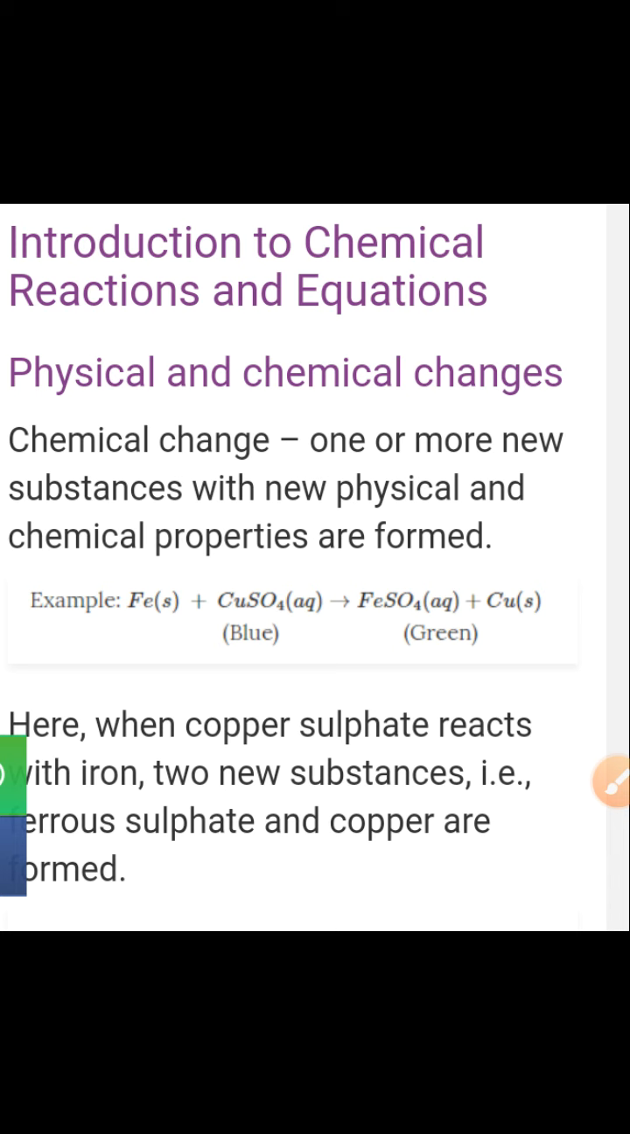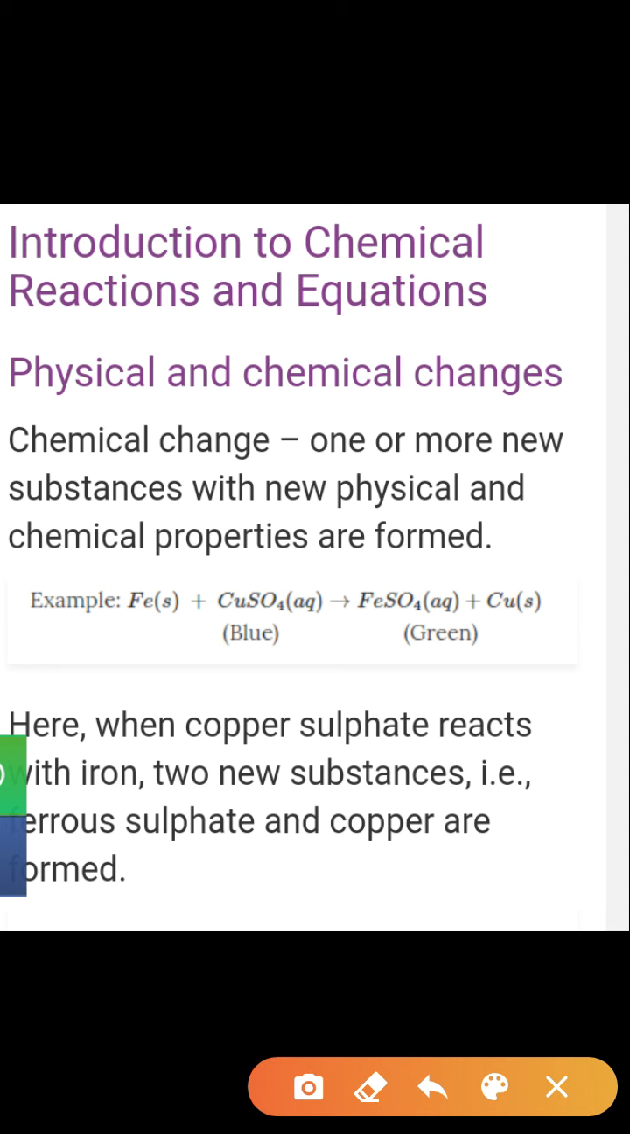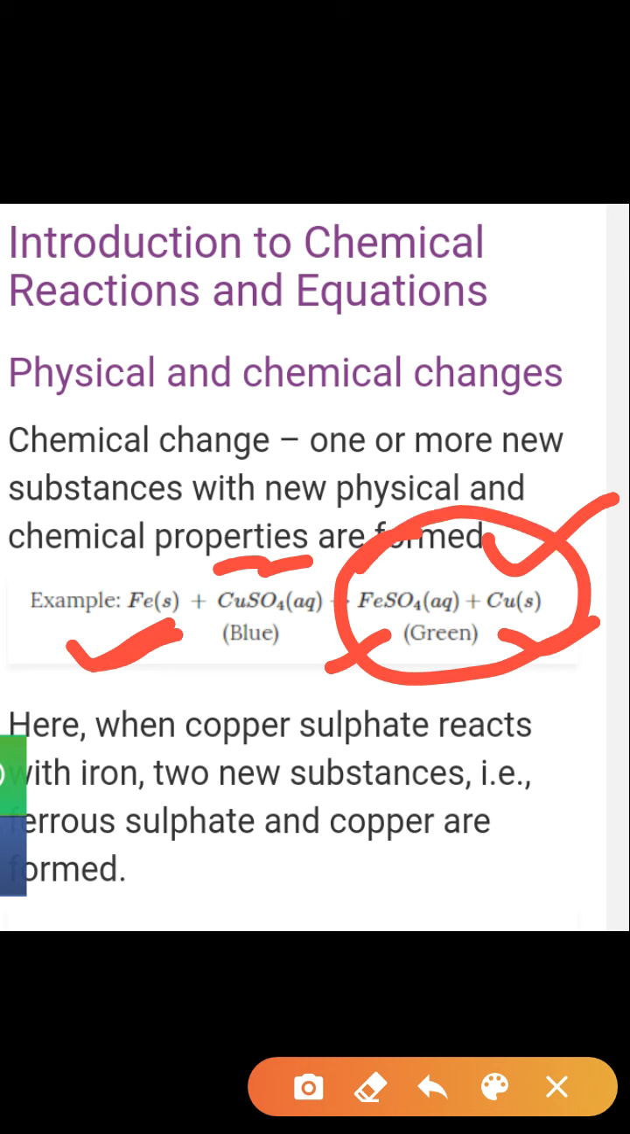In this chapter we will start from the topic physical and chemical changes. What is a chemical change? We have studied in the earlier classes that one or more new substances with new physical and chemical properties are formed. When iron reacts with copper sulfate, it forms iron sulfate and copper. We are getting two new substances by this reaction. This is a chemical change. We know that in a chemical change we get new substances, so iron sulfate and copper are obtained in this reaction.